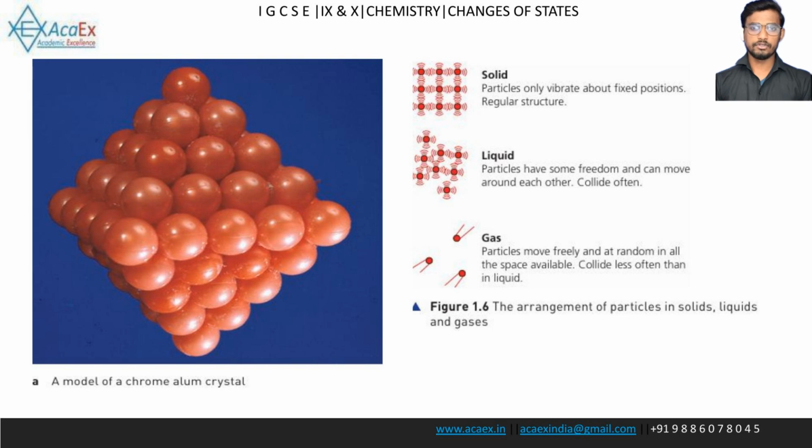This slide shows a model of a chrome alum crystal and describes the arrangement of particles. Solid. Particles only vibrate about fixed positions and have a regular structure. Liquid. Particles have some freedom and can move around each other and they collide often. Gas. Particles move freely and at random in all the space available and they collide less often than in a liquid.